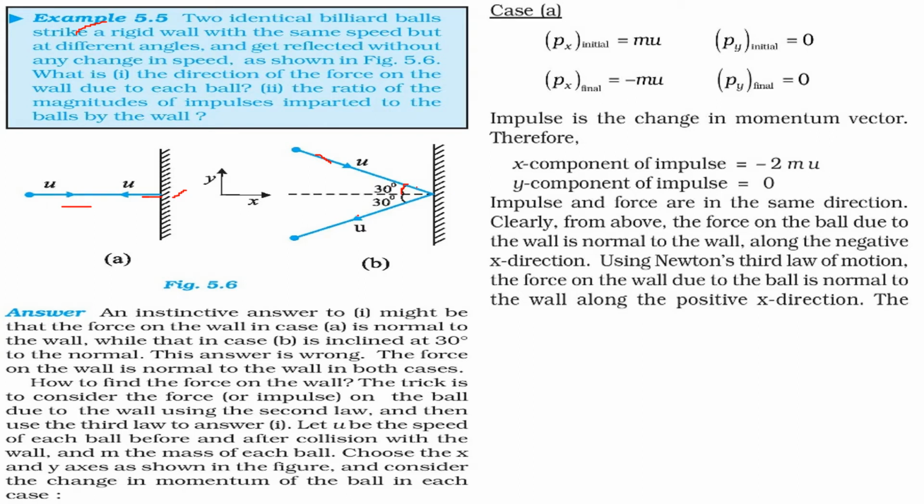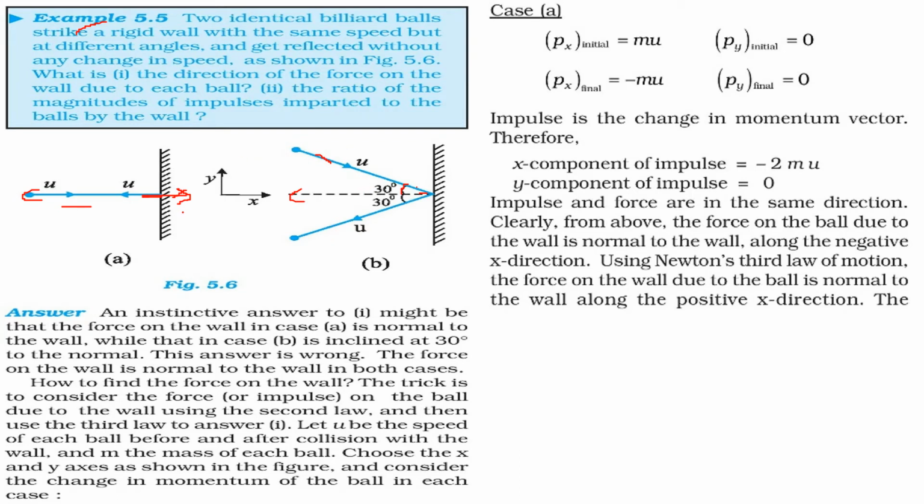But this intuition may be wrong. The force on the wall is normal to the wall in both the cases, meaning perpendicular, this perpendicular, this perpendicular. In both the cases they will be normal to the wall.